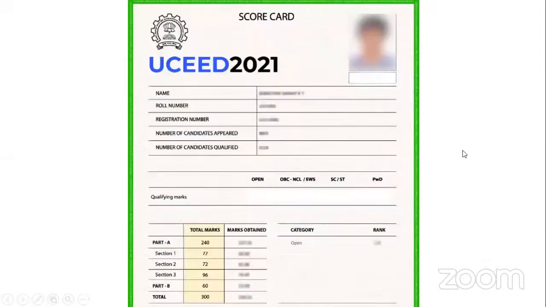I'll just show you a sample of how exactly the scorecard looks like. When you get the scorecard, you will have a column like this, a cell which talks of the qualifying marks. This qualifying marks will give you, with respect to different categories, what the qualifying marks are. There would be qualifying marks mentioned for the open category, which is also known as general category, and qualifying marks with respect to OBC, NCL and EWS. SC, ST and PWD would have the same qualifying marks.